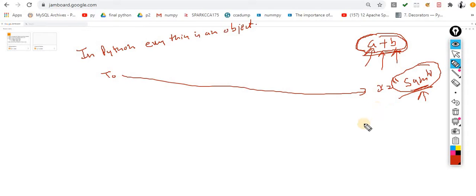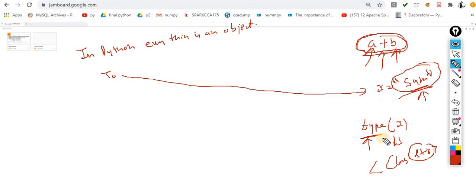We have seen this concept n number of times: the type of x gives you class of str. To create an object, we require some model or plan or blueprint, which is nothing but called a class.